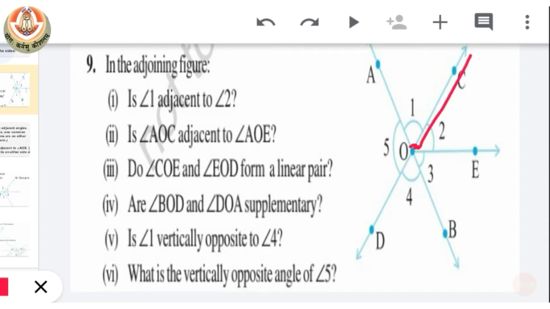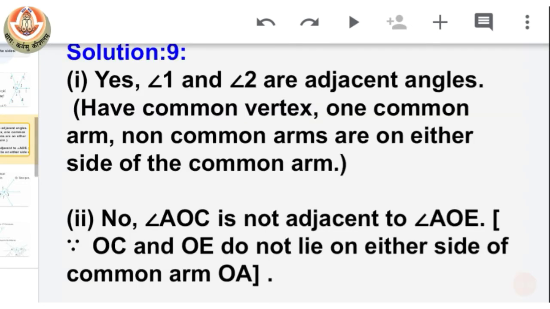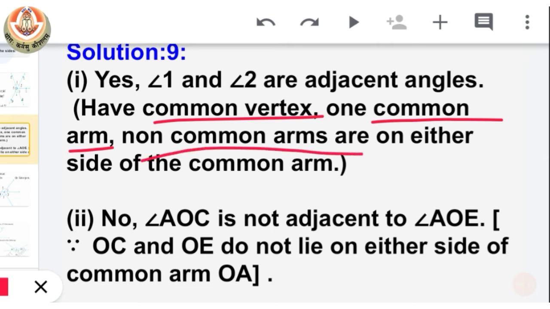Second, one arm should be common, and the third is that the uncommon arms should be on either side of the common arm. So we can see here that all three conditions are satisfied. So we can say that yes, angle 1 and angle 2 are adjacent angles, and the reason is they have a common vertex, they have one common arm, and the non-common arms are on either side of the common arm.